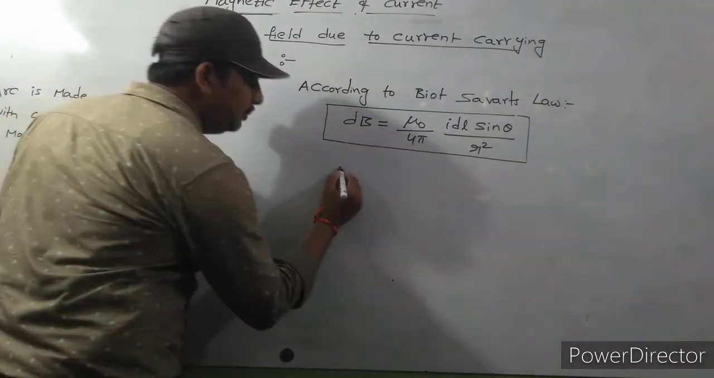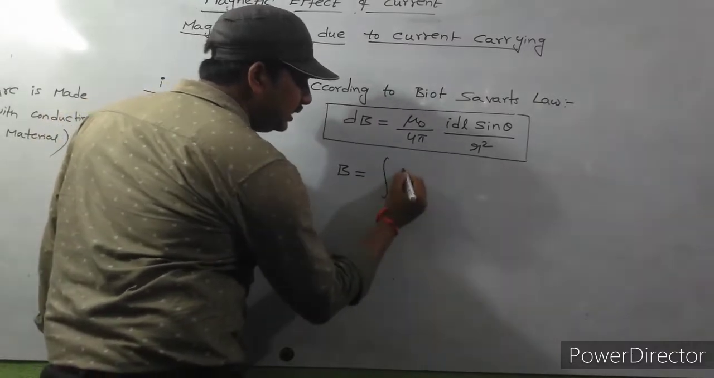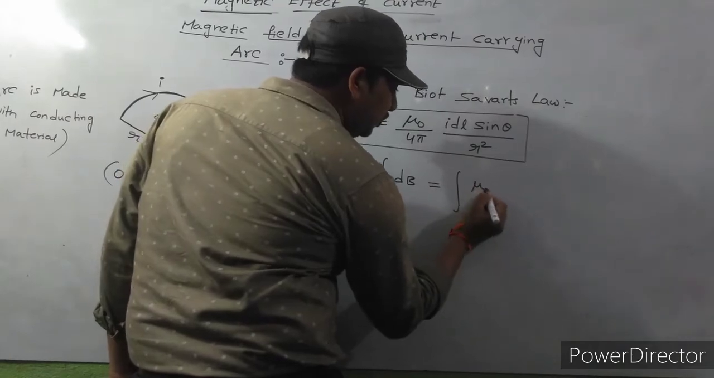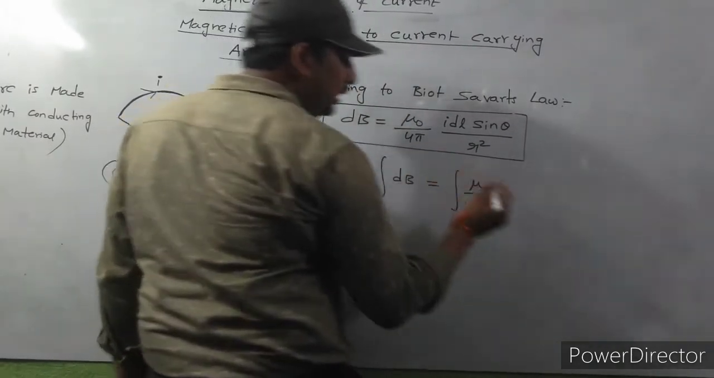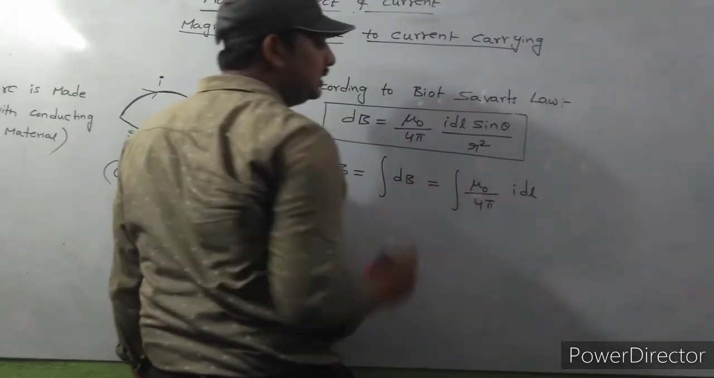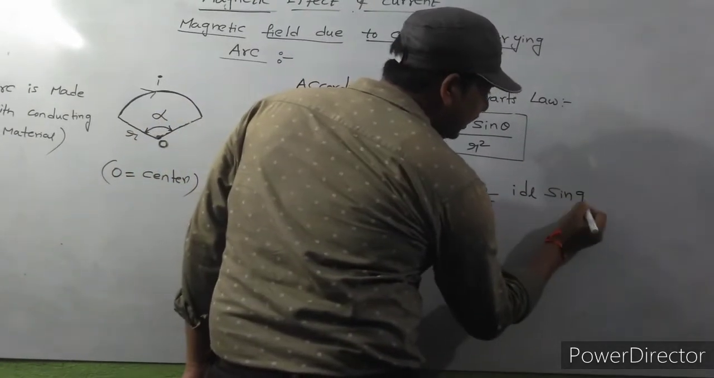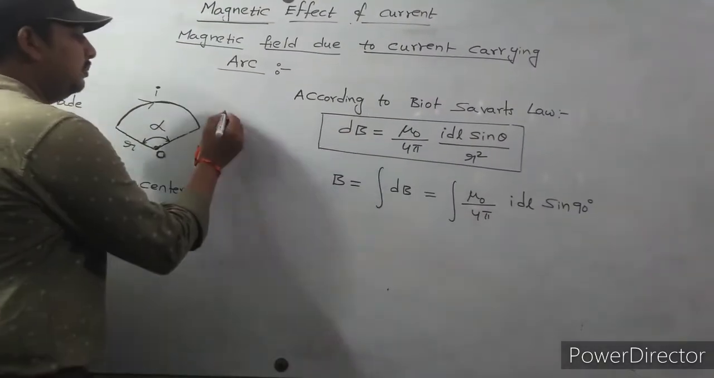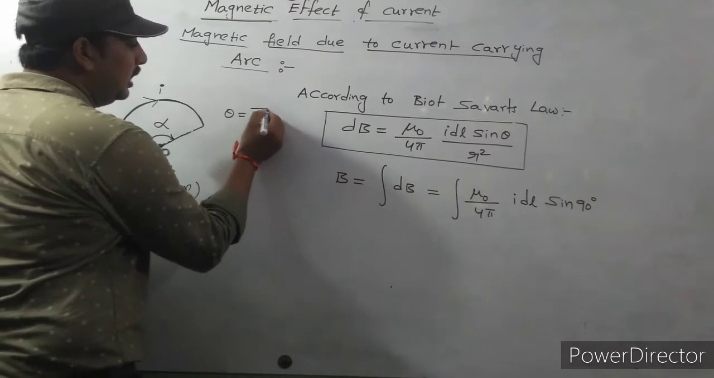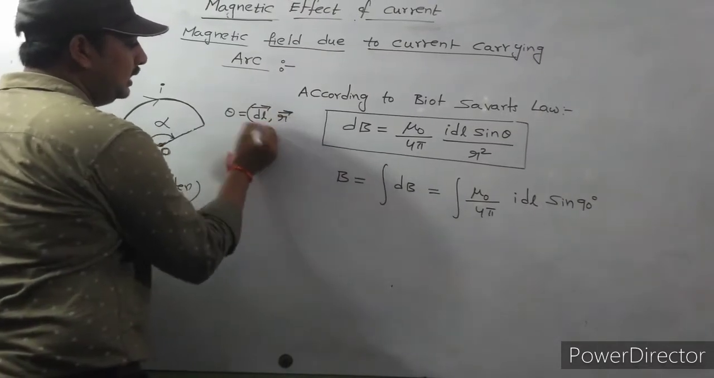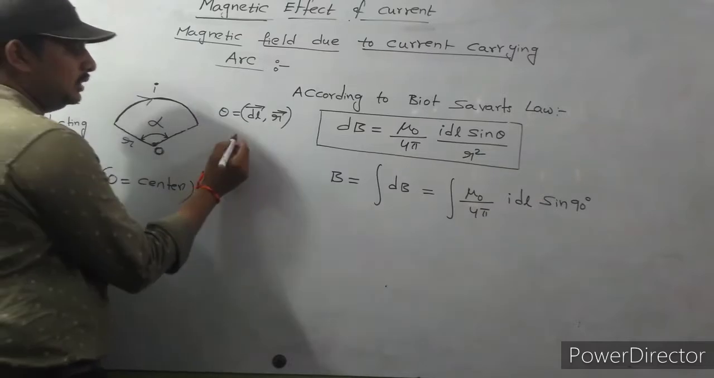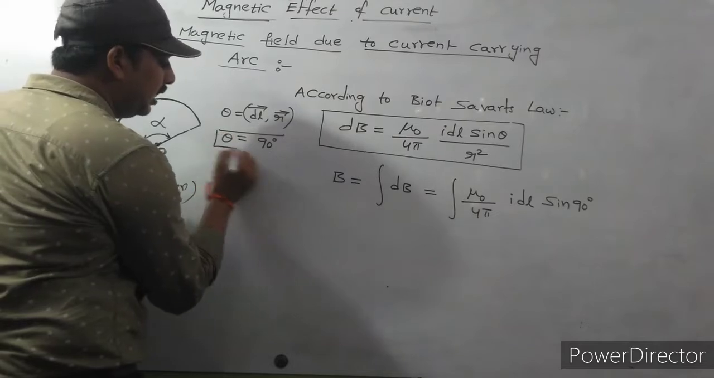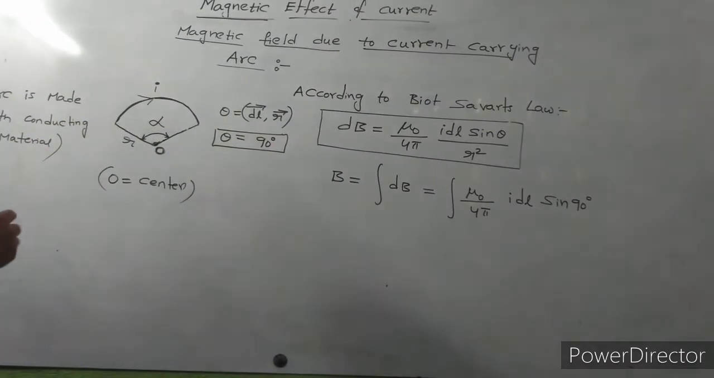Here I want magnetic field B. Magnetic field B is equal to integration of dB. So if you substitute dB value, integration of mu naught by 4 pi into IDL into sin theta by R square. Here theta value is 90 degrees, because angle theta is the angle between dl bar vector and r bar vector.